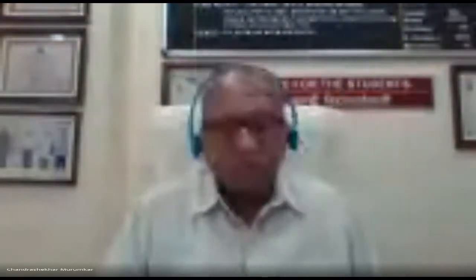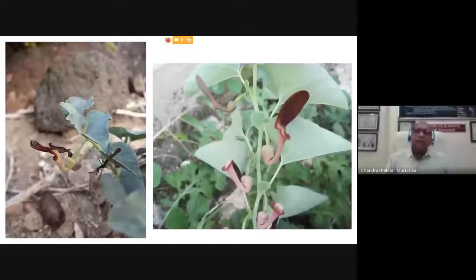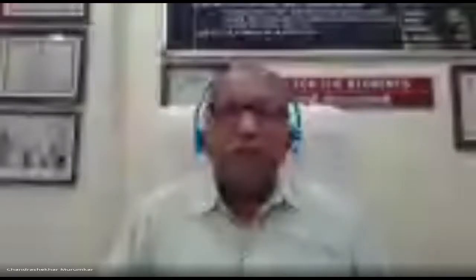Now, this is a typical plant which is present in Maharashtra, particularly around Baramati also. And this plant is Aristolochia bracteolata. Obviously, the name itself indicates that a leafy bract is present at the base of the flower. That's why the flowers are bracteate. See the typical structure of the flower. It does not contain a calyx and corolla. It contains perianth lobes. So the perianth is uniseriate. So this is typical Aristolochia.